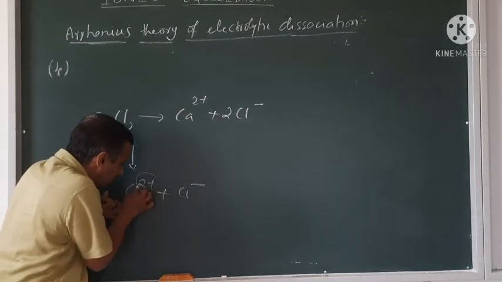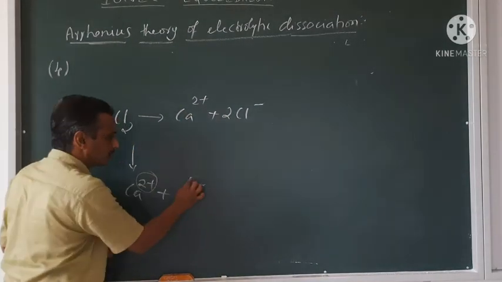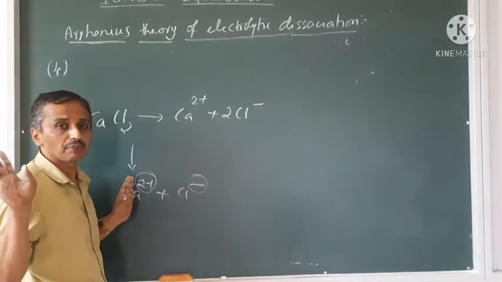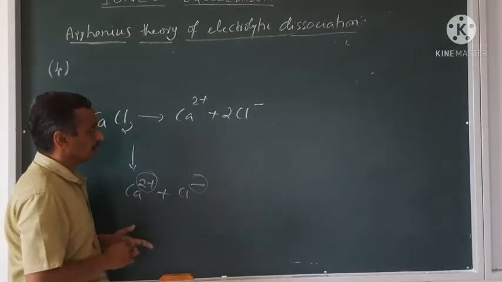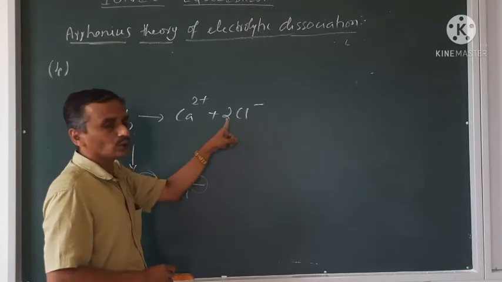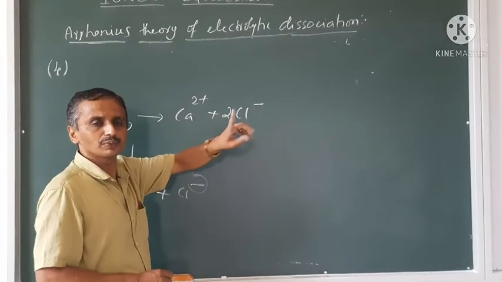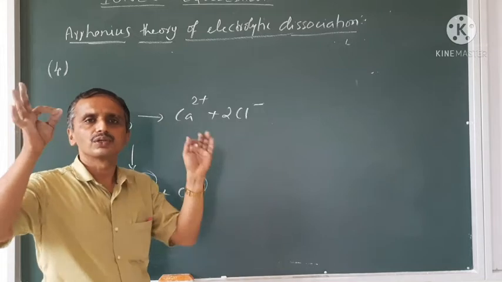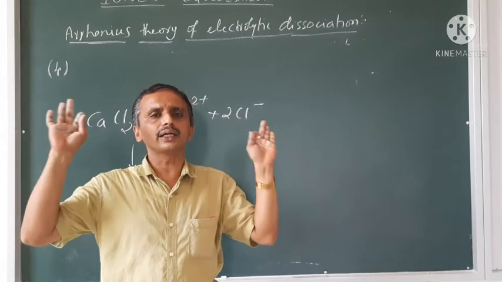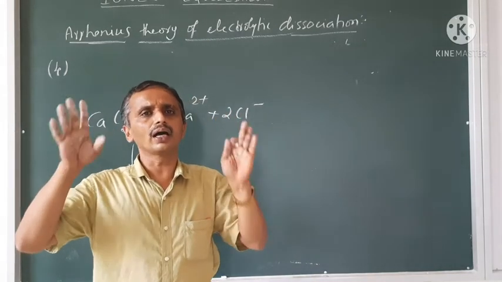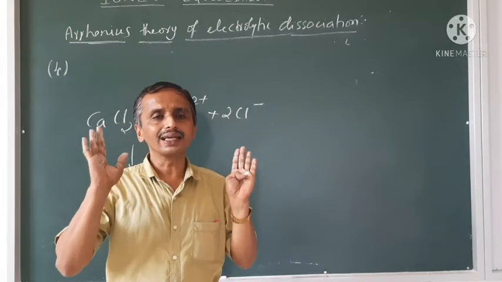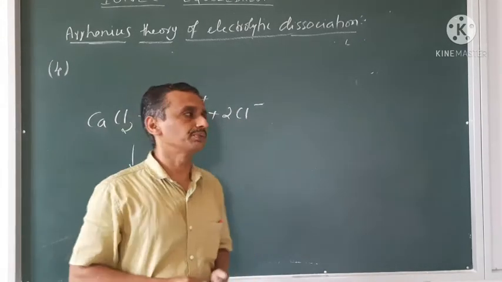See, cation charge is plus 2, anion charge is minus 1 here. That is not balanced. Whereas here, cation is 2+, anion is minus 1, but there are 2. So 2 into minus 1 is minus 2. Means total charges on the cation and the anion are always equal to each other, and the molecule is electrically neutral in nature.